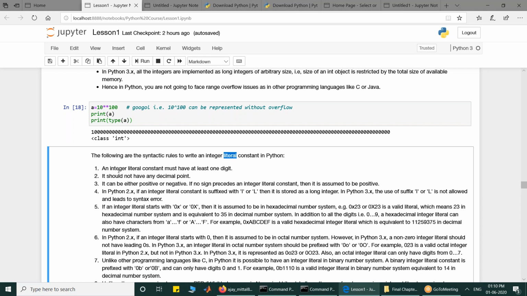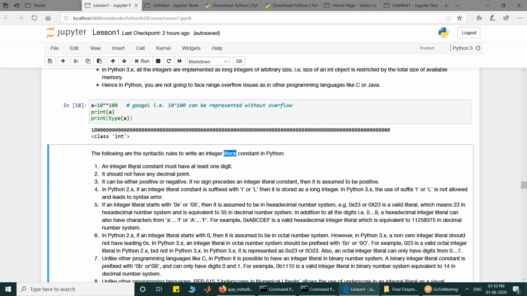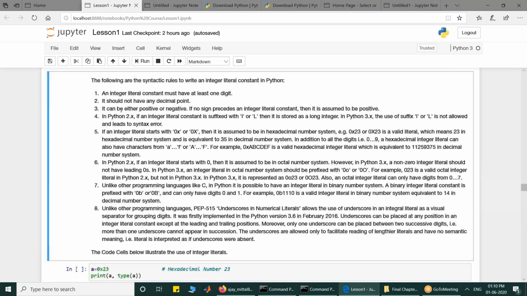So these are the rules we must follow while writing the literal constants. An integer literal constant must have at least one digit. So if you have to write, at least one digit is required. A literal constant cannot have any decimal point. It can be either positive or negative, but if you don't write any sign, it is assumed to be positive.